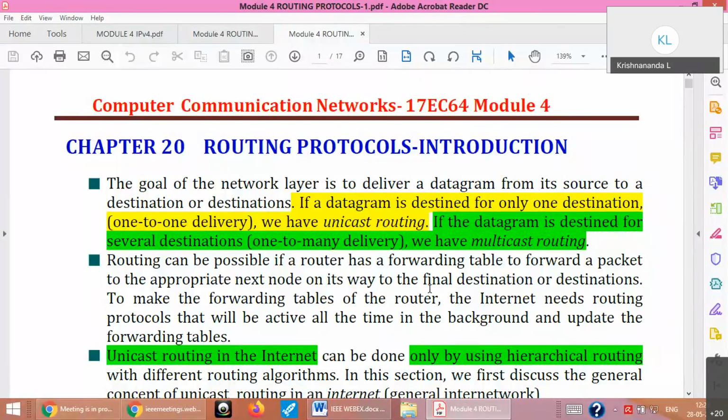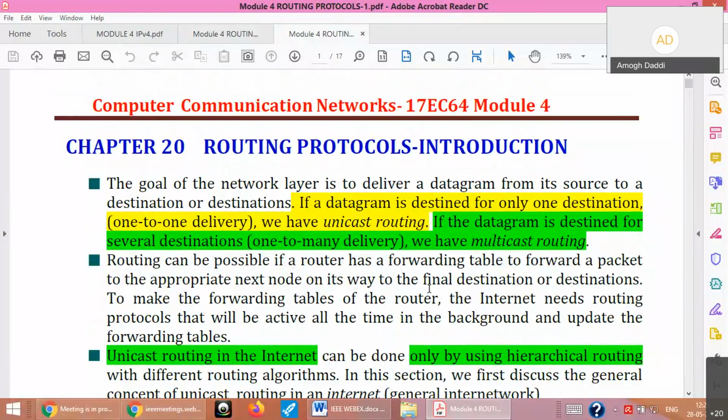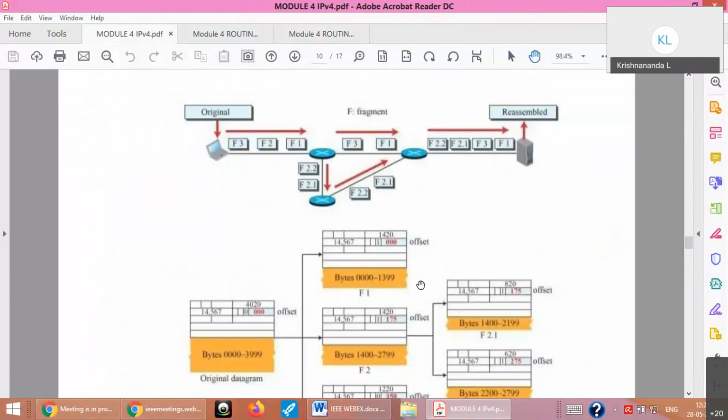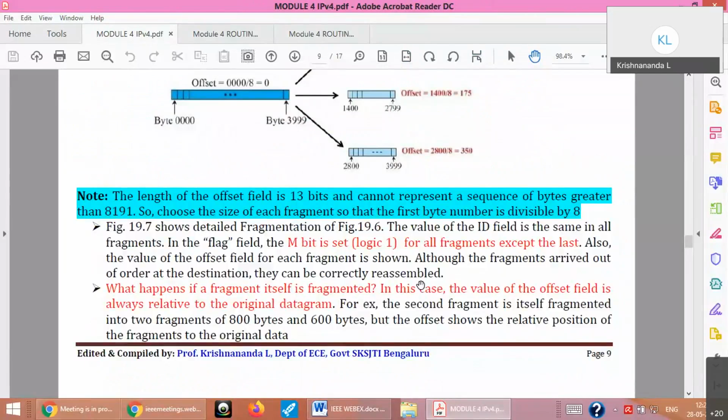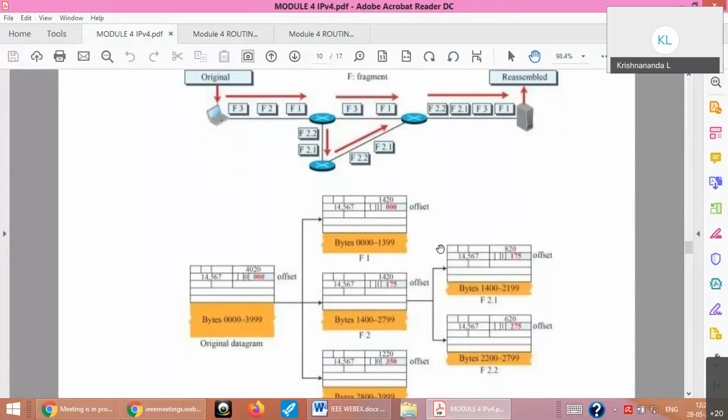Visible now, chapter 20? It's loading, sir. Yes, sir. Now is it visible? Routing protocols introduction, something is visible? Yes, sir. Okay. Fragmentation, something? It's still loading. I'm just switching from one tab to another, that's why I'm verifying. Now, is it visible, the fragmentation thing? It's still loading, sir. Maybe while I'm switching from one tab to another, it is taking time.